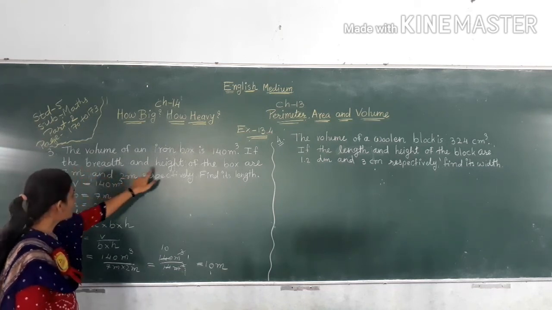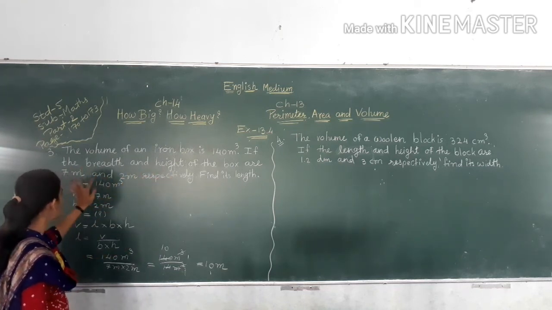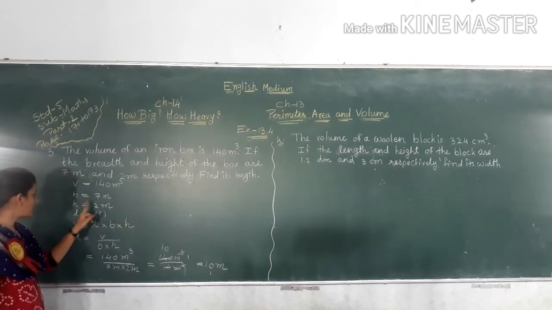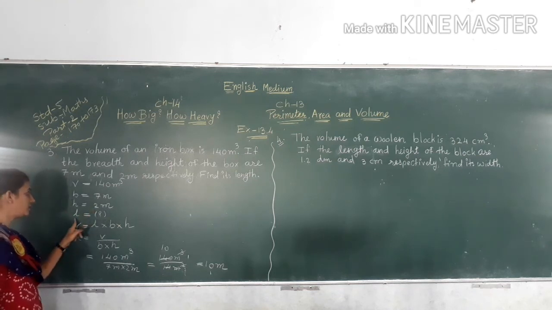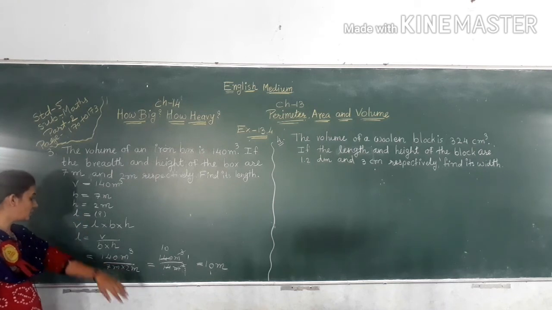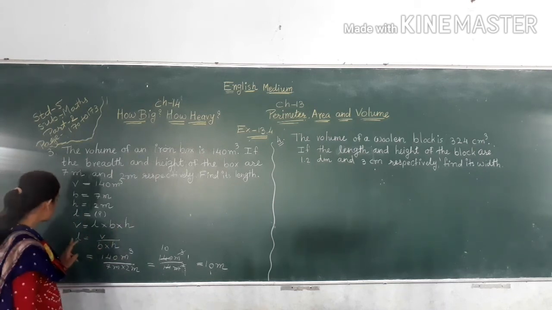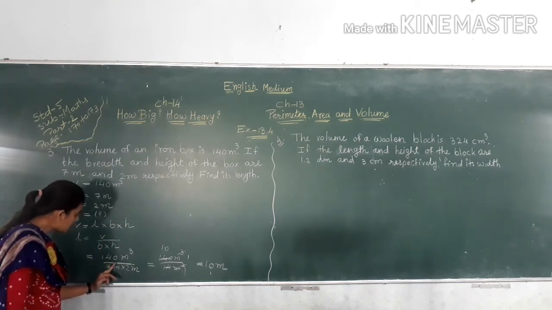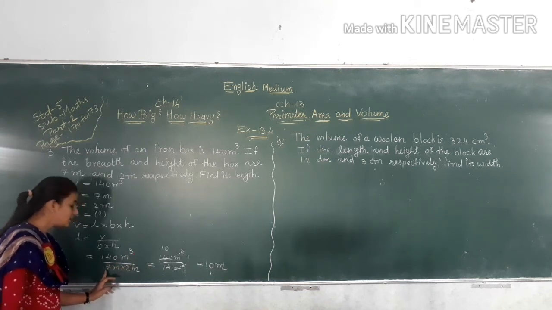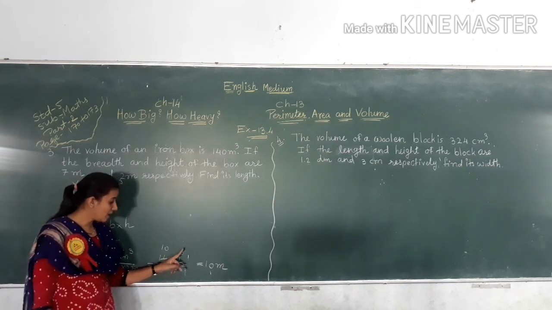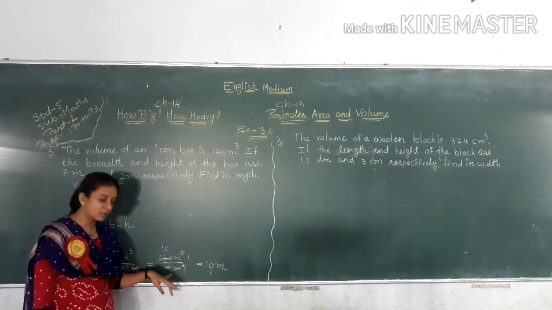The breadth and height of the box are 7 meter and 2 meter respectively, so B is equal to 7 meter, H is equal to 2 meter, and we find its length L. V is equal to L multiply B multiply H, so L is equal to V divided by B multiply H. 140 meter cube divided by 7 meter multiply 2 meter, that is 140 meter cube divided by 14 meter square.